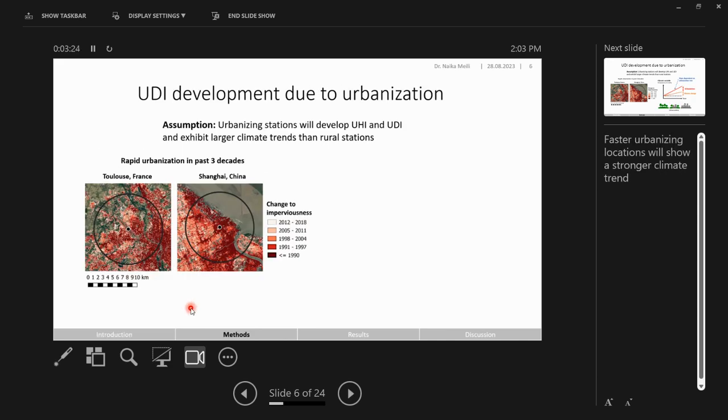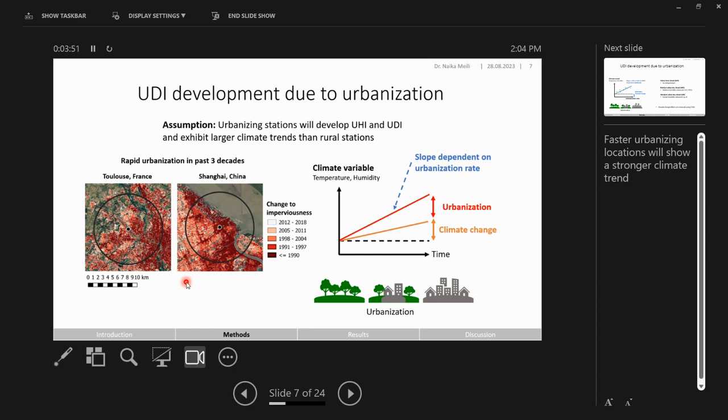To do this space-for-time substitution, we're leveraging the fact that many cities or regions of this world have experienced very rapid urbanization in the past 3 decades. I show you here the example of Toulouse in France and Shanghai in China, and these black dots represent meteorological stations. And you can see how these stations experienced very rapid urbanization in the past 3 decades.